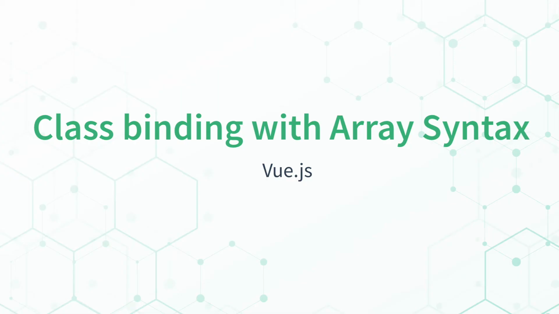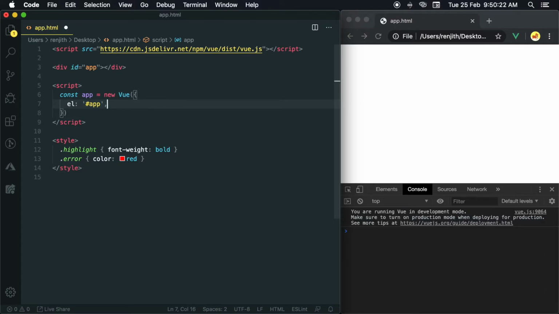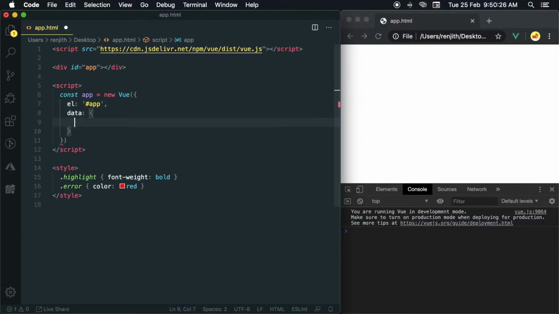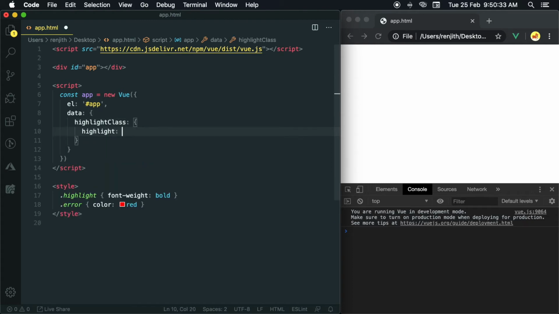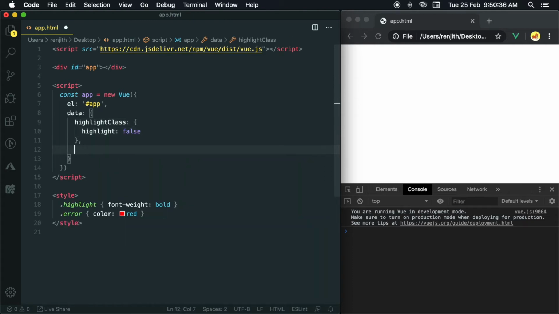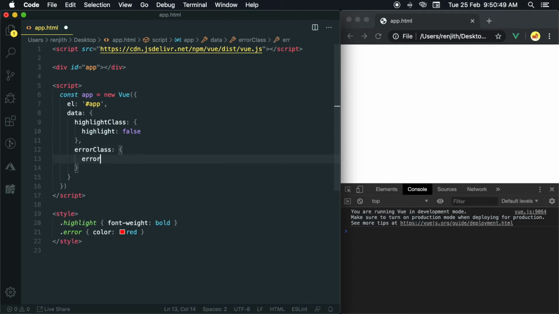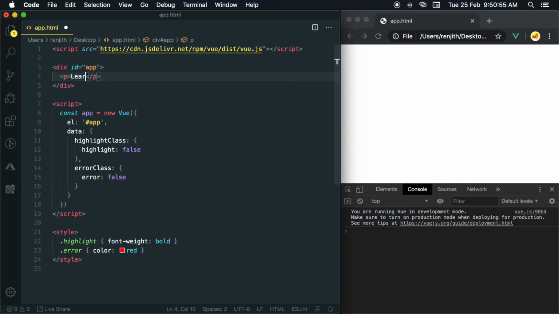Class binding with array syntax. We can use array syntax to bind a list of classes. Let's check it. Create a data called highlightClass with the highlight property value set to false. Create another data called errorClass with the error property value set to false. Create a paragraph and bind highlightClass and errorClass to the class using array syntax.